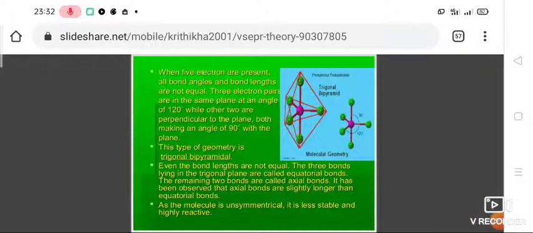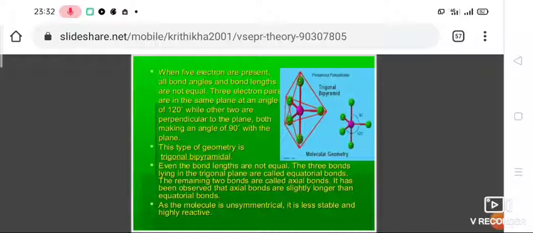If 5 electron pairs are there, the arrangement of electron pairs is in the shape of trigonal bipyramidal with the angles of 90 degree and also 120 degree. 5 electron pairs are available on A. The shape of the molecule AB5 will be trigonal bipyramidal. Trigonal shape also will be there, bipyramidal shape also will be there. So trigonal bipyramidal means how many valence electrons should be there? 5 valence electrons. Example PCl5.